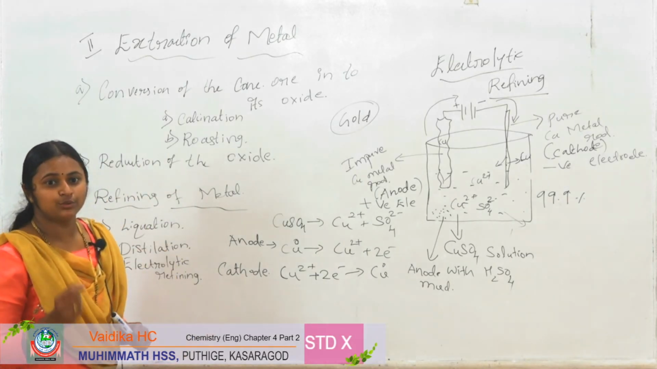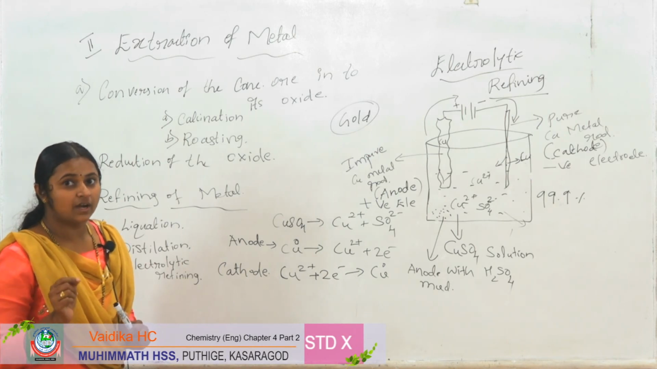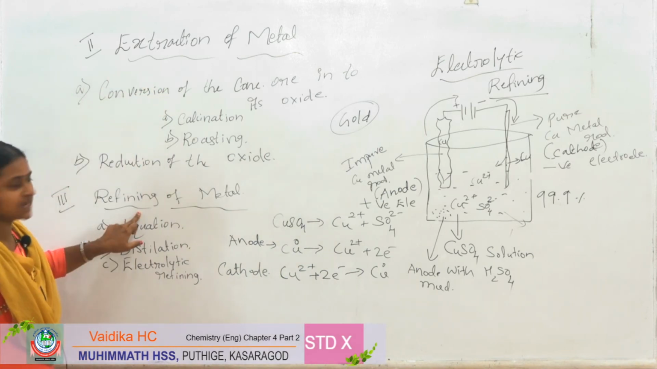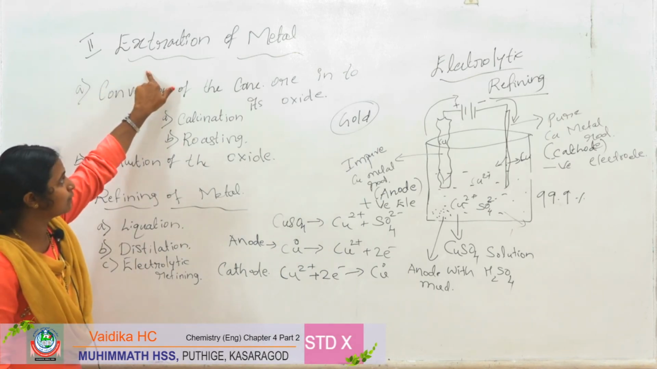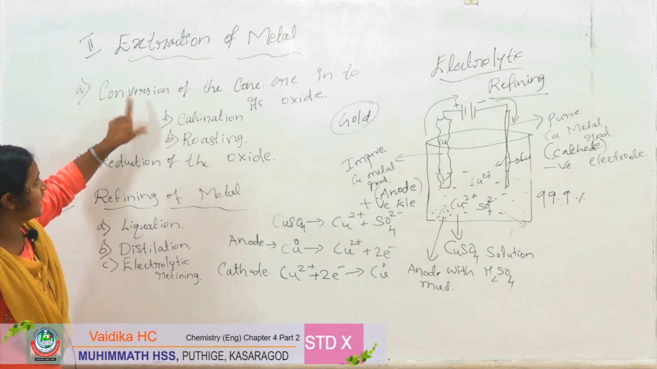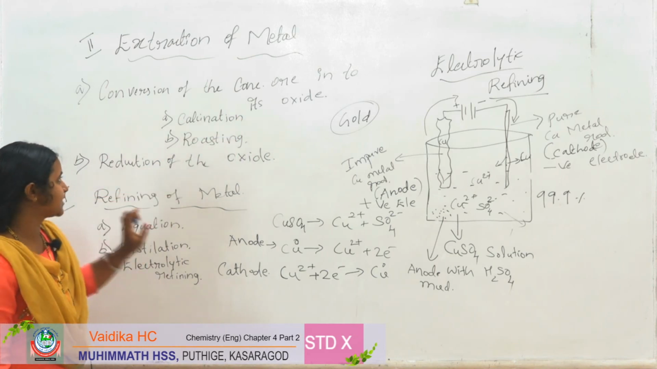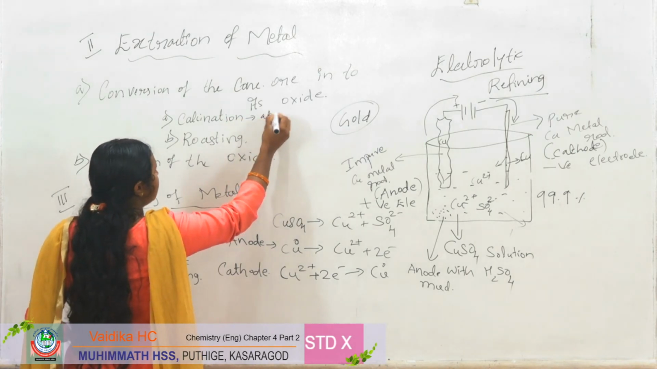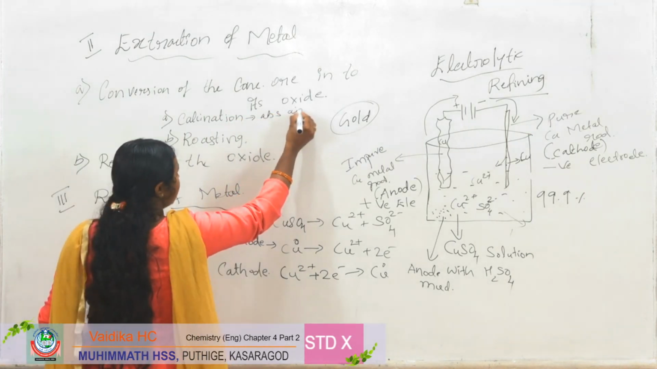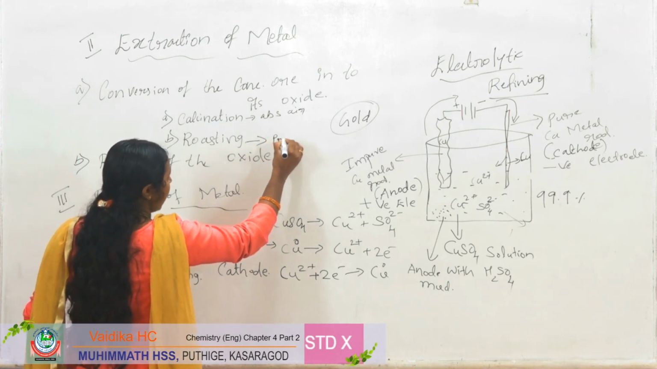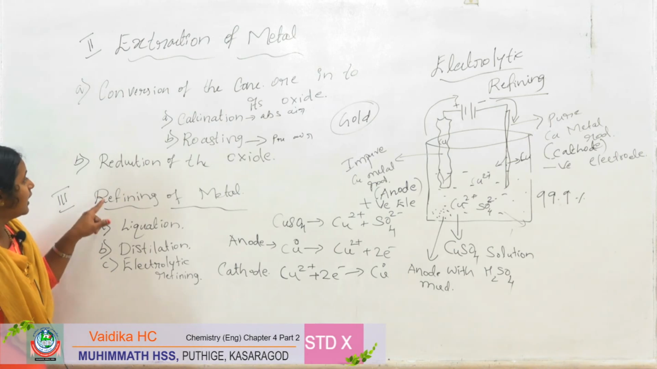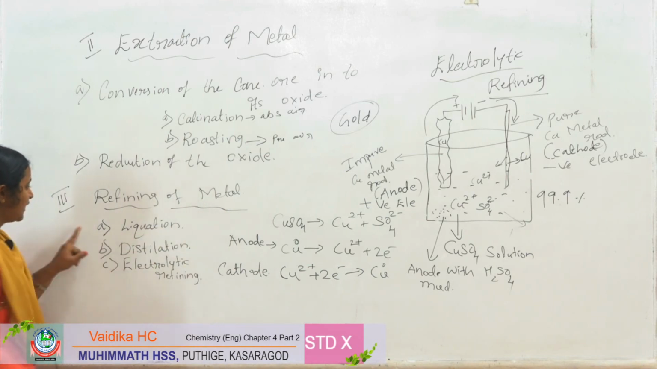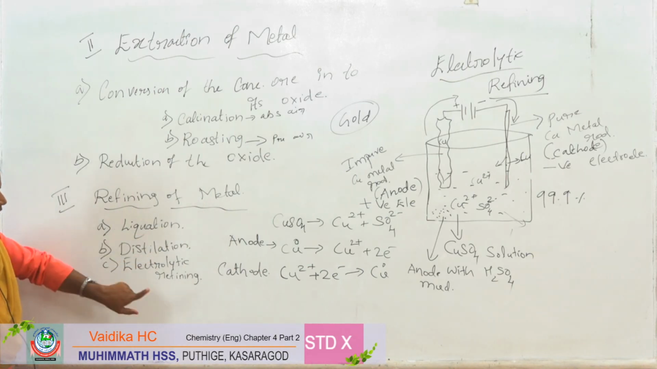So today we studied the 2 remaining steps of metallurgy. That is the second step, extraction of metal, and the third step, refining of metal. In the extraction of metal, again there are 2 steps: conversion of the concentrated ore into its oxide, and reduction of the oxide. In calcination, you have to remember we are heating in the absence of air, but in roasting, in the presence of air. Then we reduce that oxide and refine it using different methods: liquefaction, distillation, electrolytic refining.